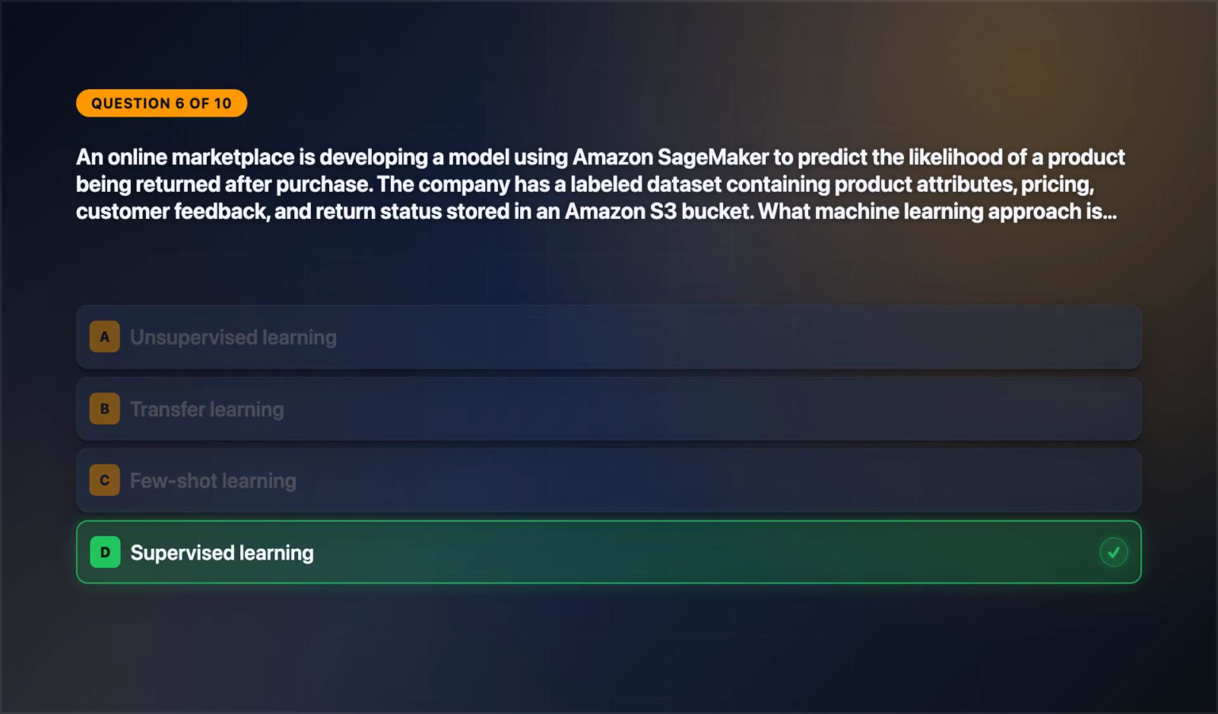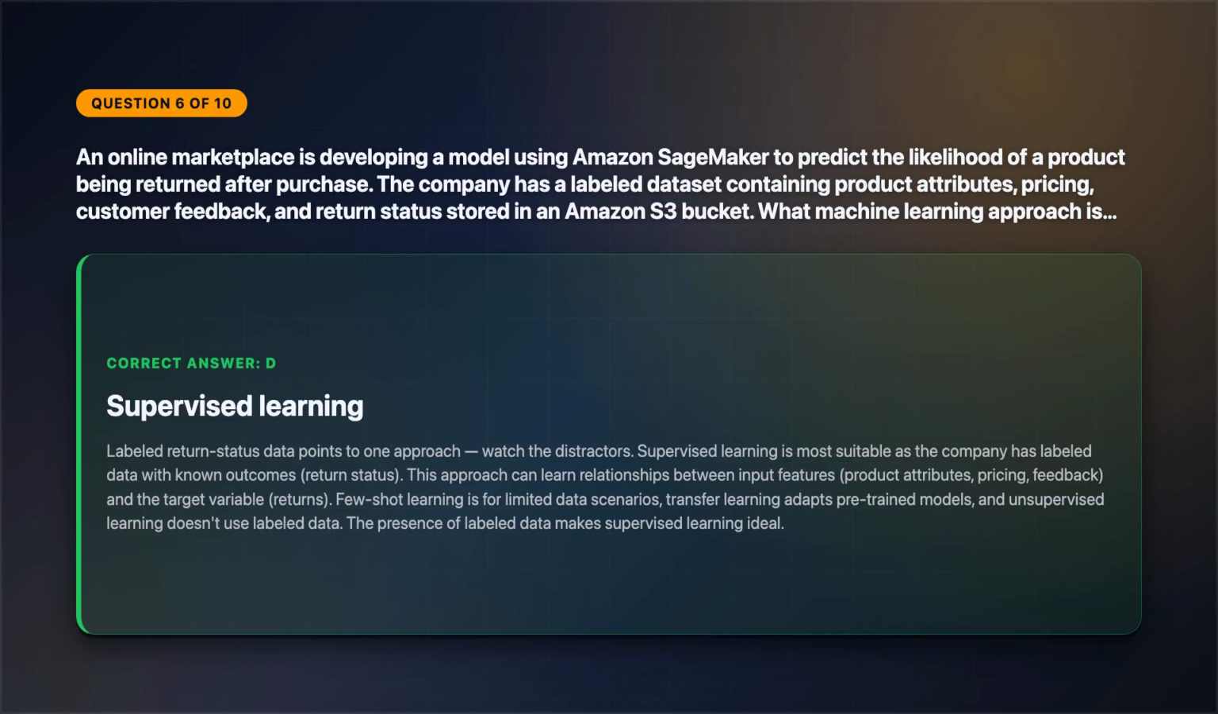The correct answer is option D. Labeled return status data points to one approach. Watch the distractors. Supervised learning is most suitable as the company has labeled data with known outcomes, return status. This approach can learn relationships between input features, product attributes, pricing, feedback, and the target variable, returns. Few-shot learning is for limited data scenarios. Transfer learning adapts pre-trained models, and unsupervised learning doesn't use labeled data. The presence of labeled data makes supervised learning ideal.